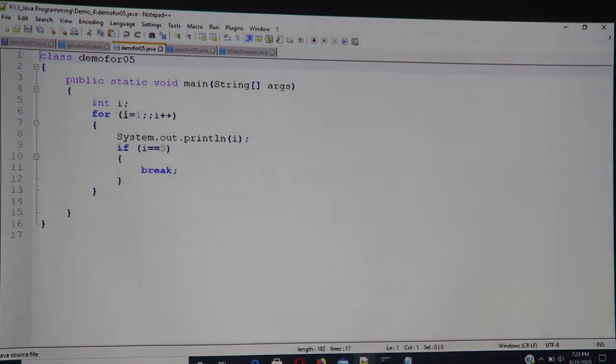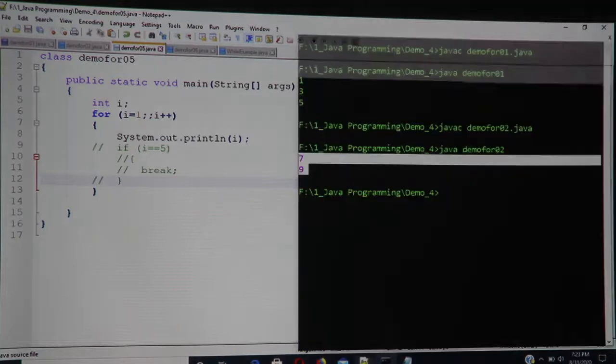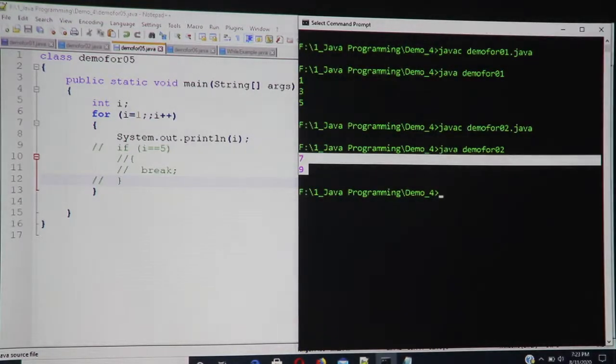Let us quickly see a third example of for. Now this is a typical example. If you see, the condition over here is not there. I am just putting this if into comment. What would happen, and I would like you to see that, is that my for loop will go into an infinite loop, because I don't have a condition there, and it will just go on printing. I will have to break the program using Control C.